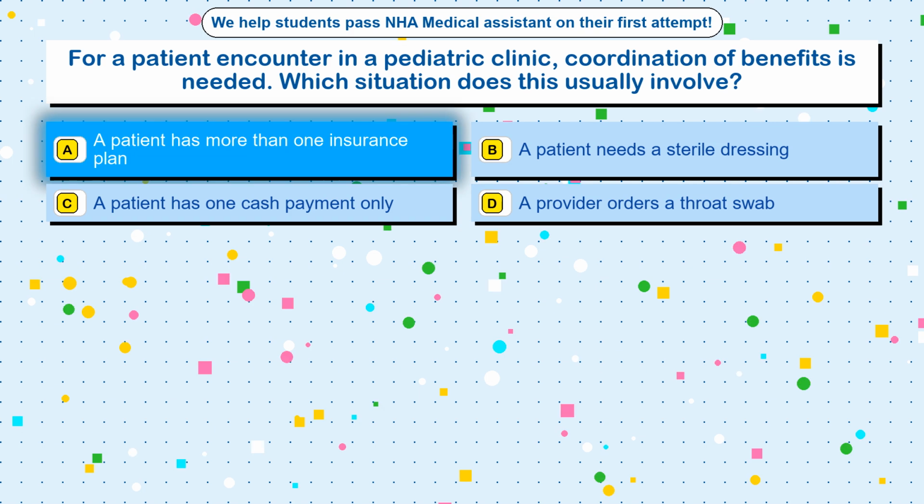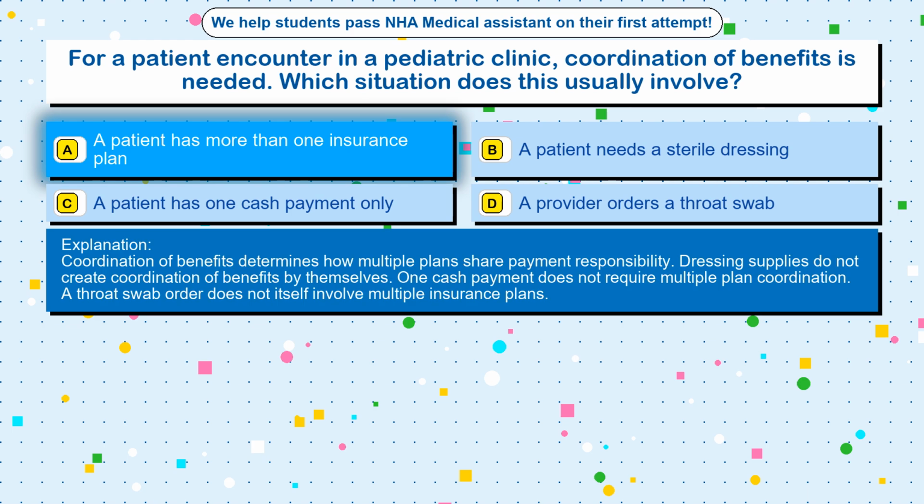The correct answer is option A, a patient has more than one insurance plan. Coordination of benefits determines how multiple plans share payment responsibility. Dressing supplies do not create coordination of benefits by themselves. One cash payment does not require multiple plan coordination. A throat swab order does not itself involve multiple insurance plans.